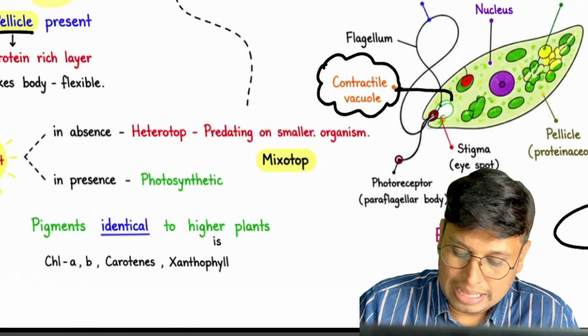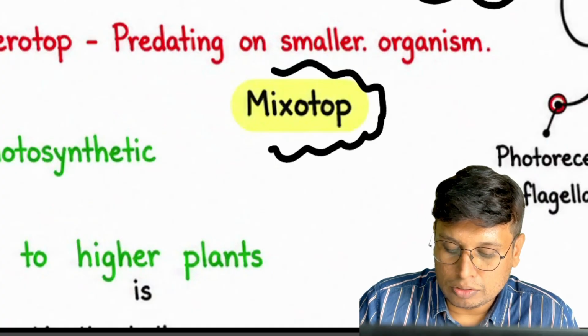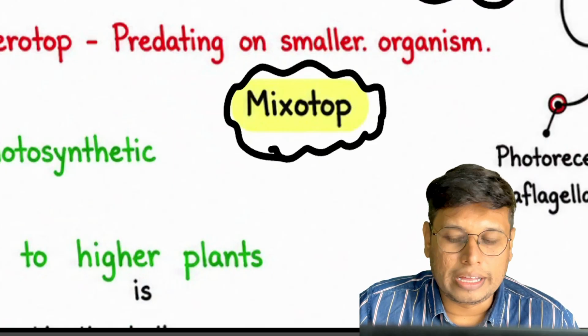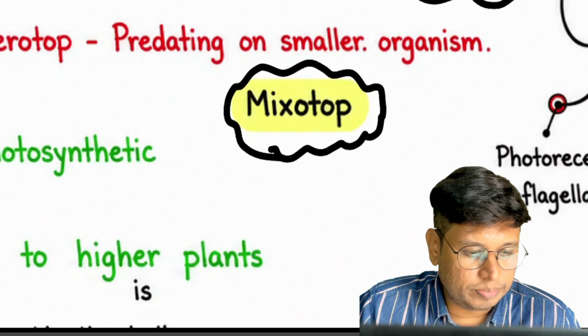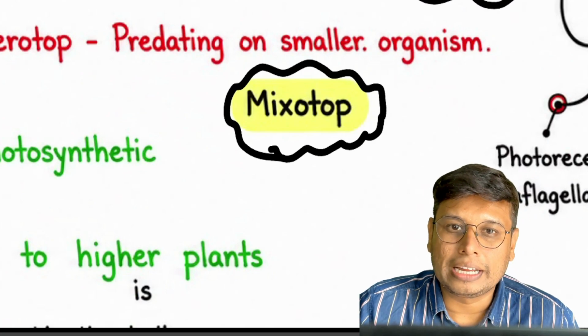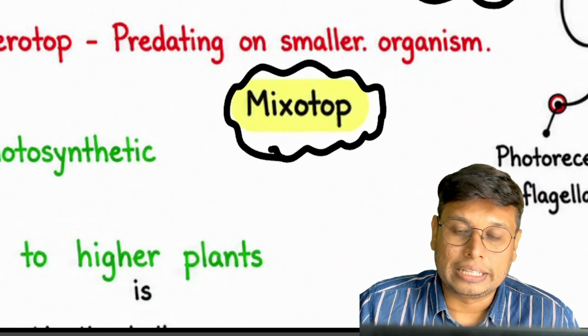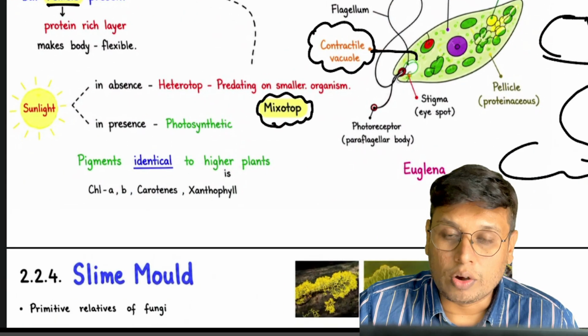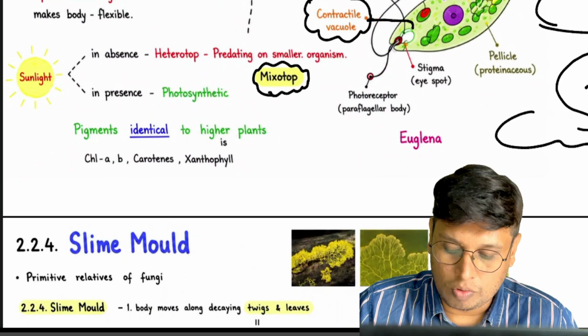Again, remember, sometimes they are called mixotrophs, because their mode of nutrition is mixed. Photosynthetic, that is autotrophic, plus they do heterotrophy by predating on smaller organisms.